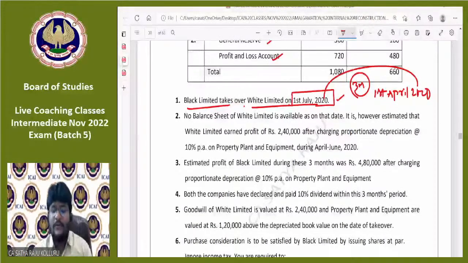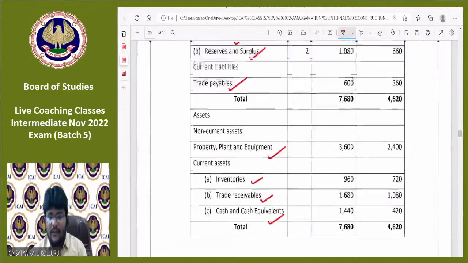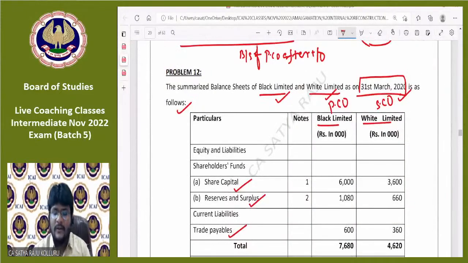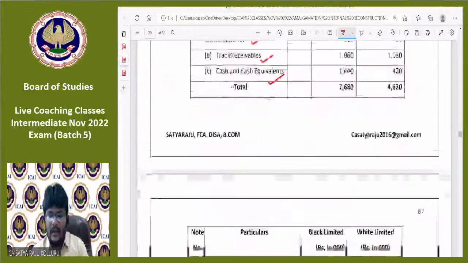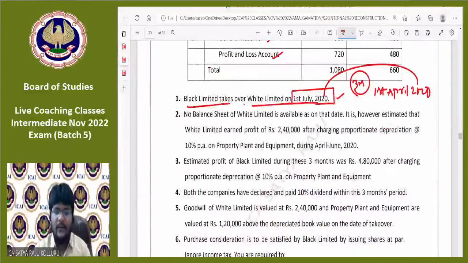as on 1st July 2020, because till now, in all the different problems we did, the date of amalgamation and the date of the balance sheet were both the same. But here, the information given in the problem was as on 31st March 2020, while the date of amalgamation was 1st July 2020. That is the one peculiar or special item we need to discuss in this question. And one more thing I am telling you, this is not a new point for you guys.